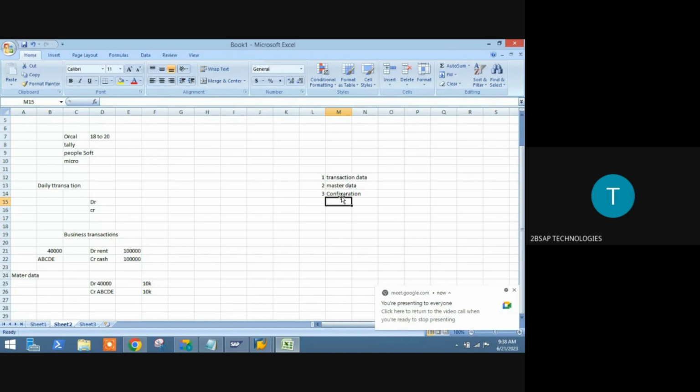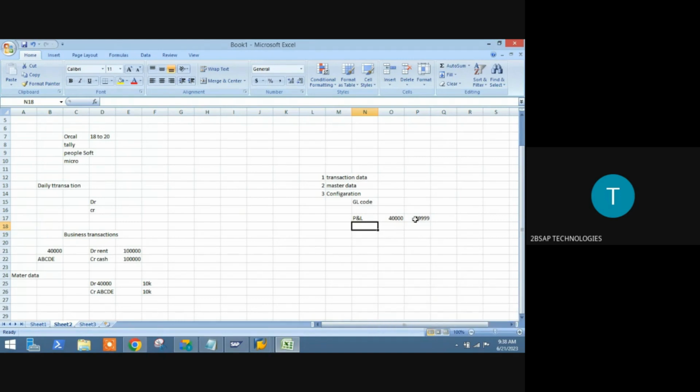In your configuration, you are going to say, my GL code, general ledger code, if it is P&L, create from 40,000 to this code. My P&L codes need to be in this range.